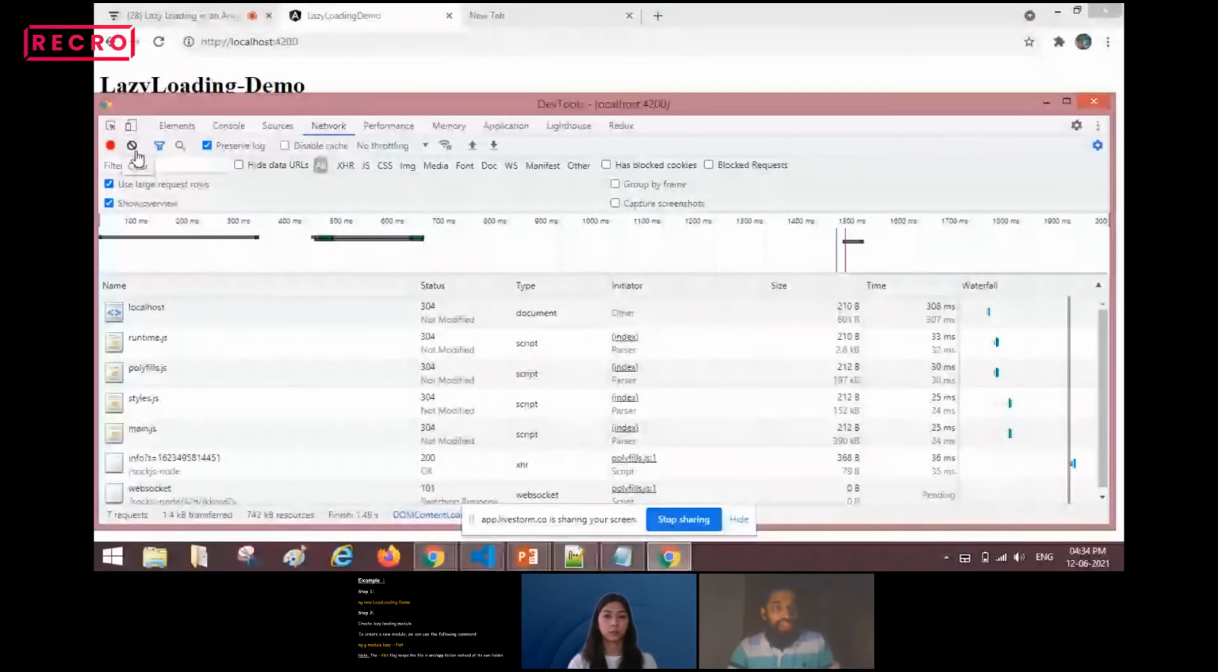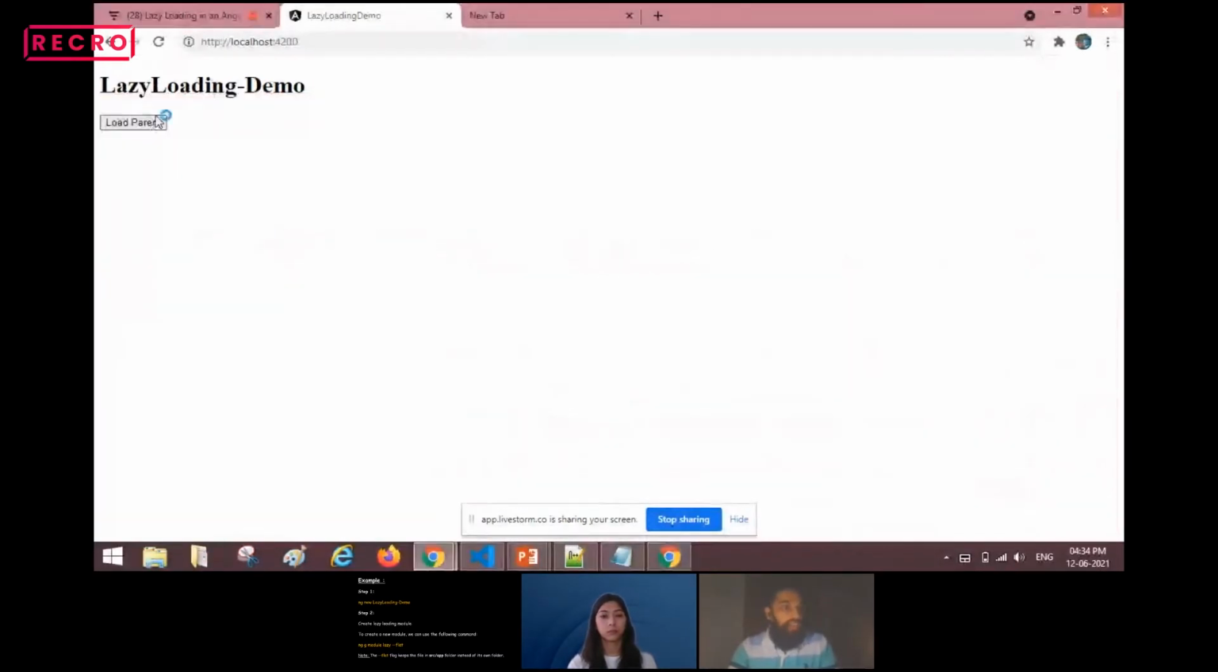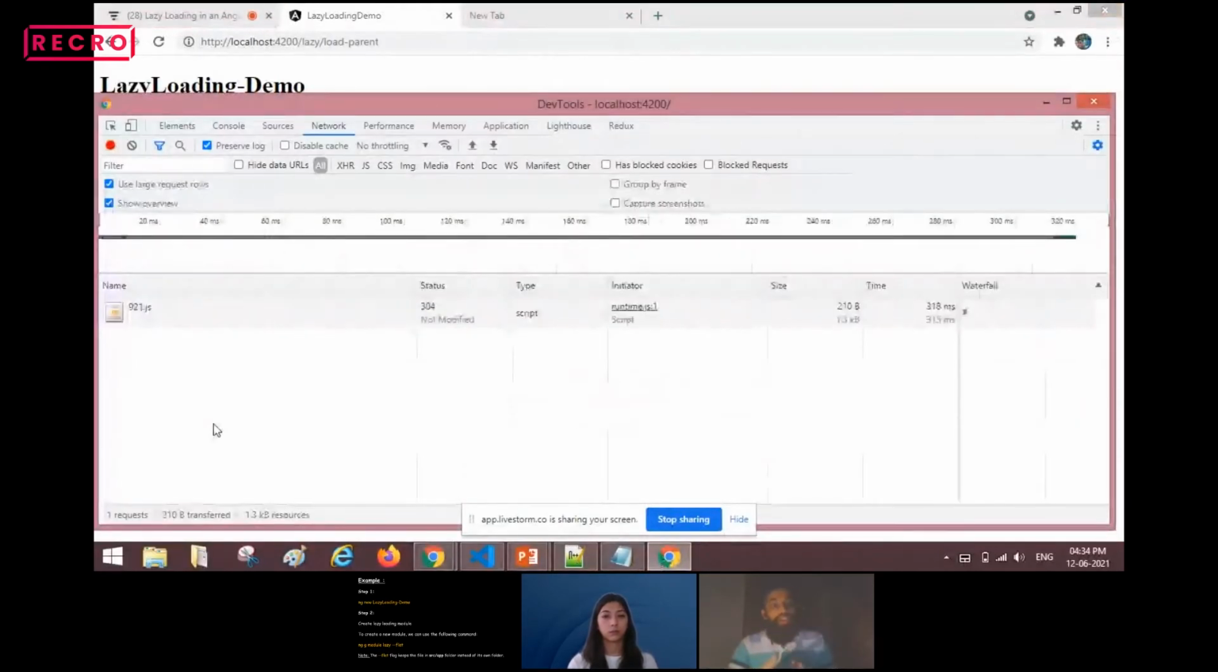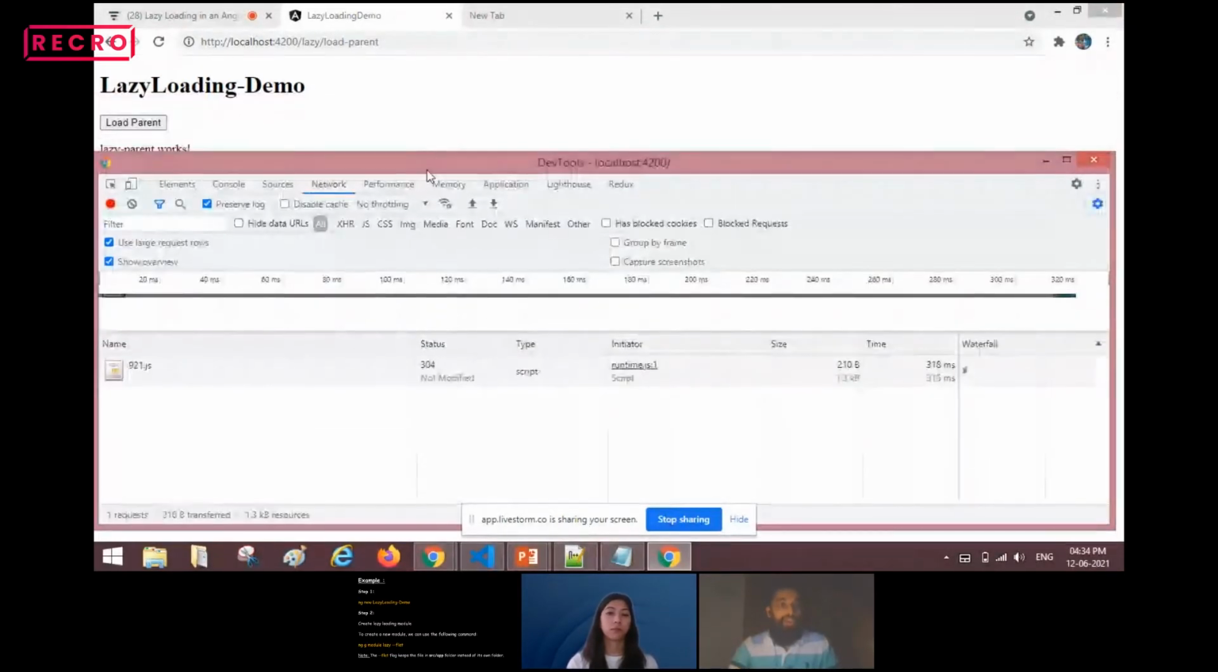Now what I will do is clear this section and click on load parent. Now you see there is only one chunk file, that is nothing but 921.js. This is the file which got generated after the implementation of lazy loading. So this time all the bundle files will not be loaded. You have seen that when I landed on the home page, all the bundle files like main.js, polyfills, styles were loaded at the first time.